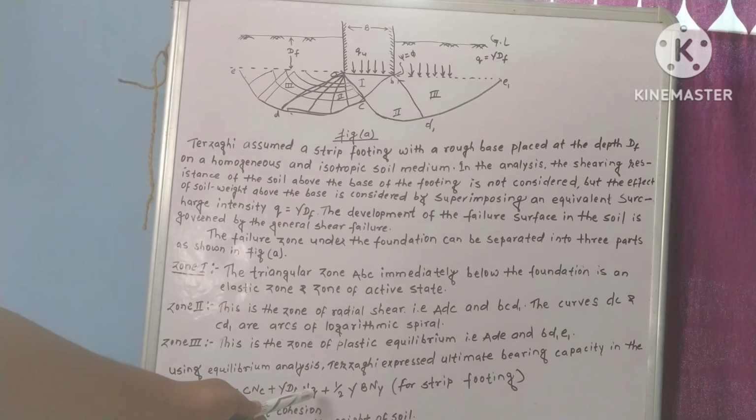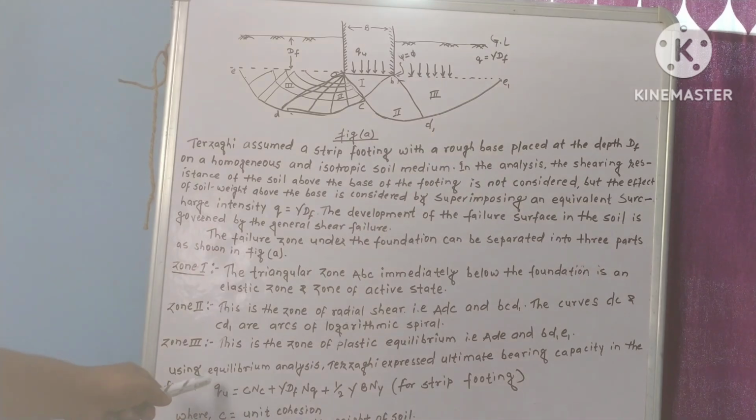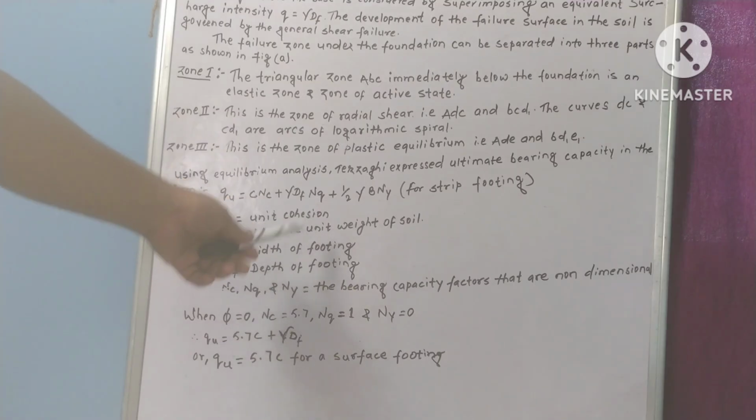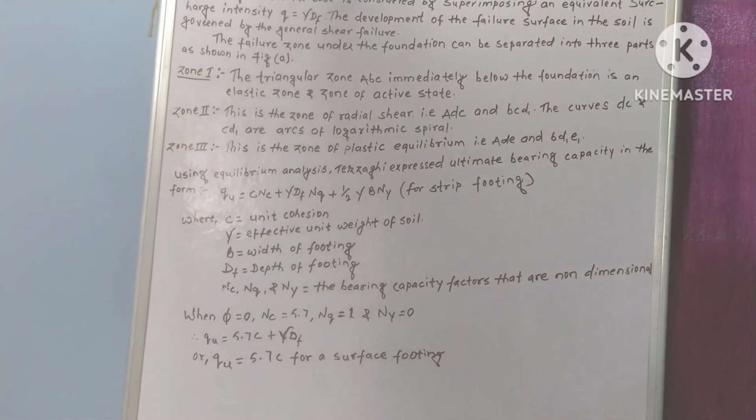q ultimate equals c Nc plus gamma Df Nq plus 1/2 gamma B Ngamma, for strip footing only. Terzaghi did not consider circular, rectangular or square footing. This equation is valid only for strip footing, where c is unit cohesion, gamma is unit weight of soil, B is width of footing, and Df is depth of footing.